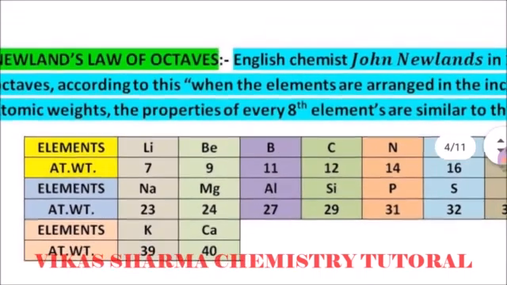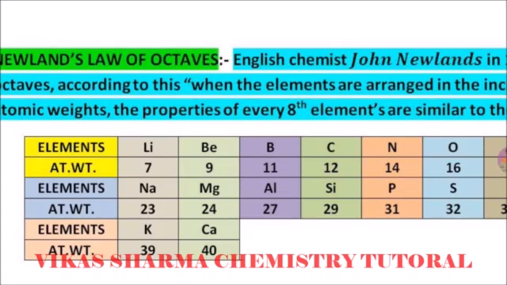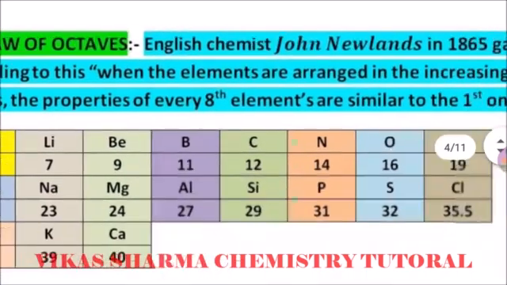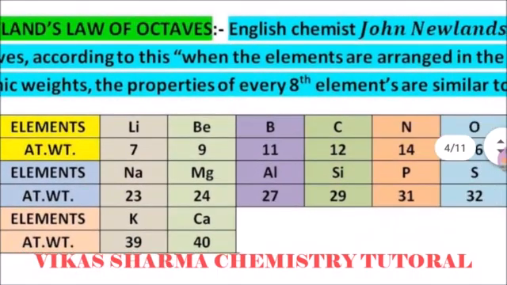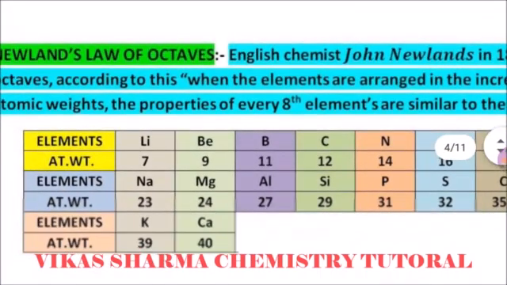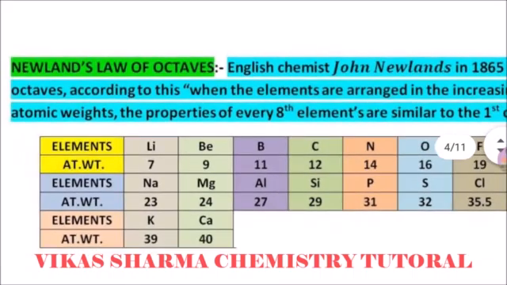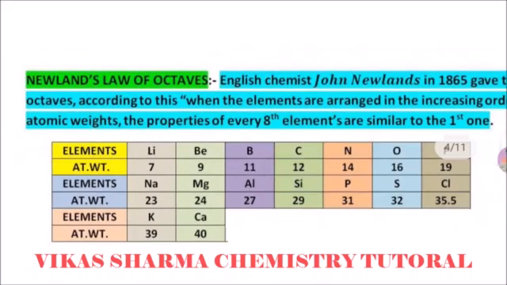So after the seventh element, the eighth element has properties similar to the first one. Octaves means they formed groups of 1, 2, 3, 4, 5, 6, 7, and the eighth member comes to the first group. The musical notes do, re, mi also gave the basis for forming the octaves, but it was not successful. Many elements were known, but only some of them could be categorized.